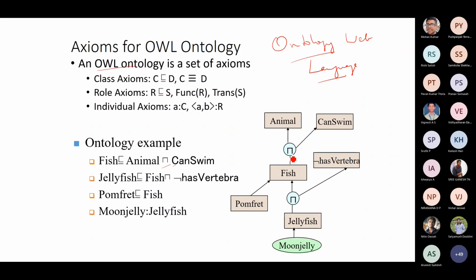Animal, fish can swim. Fish is an animal that can swim. You can read it in whichever manner helps you understand. Jellyfish doesn't have vertebra, and pomfret is a subset of fish. Moon jelly is a type of jellyfish. Okay.